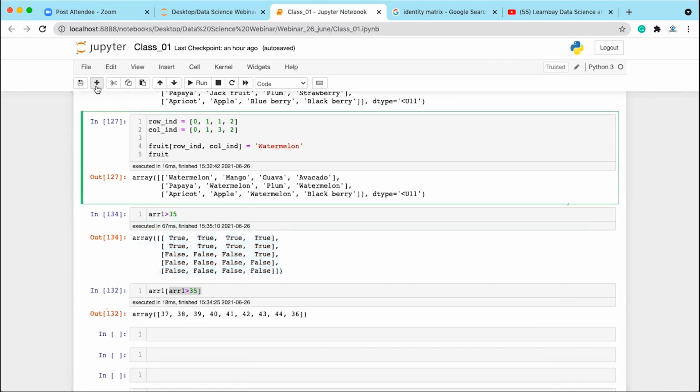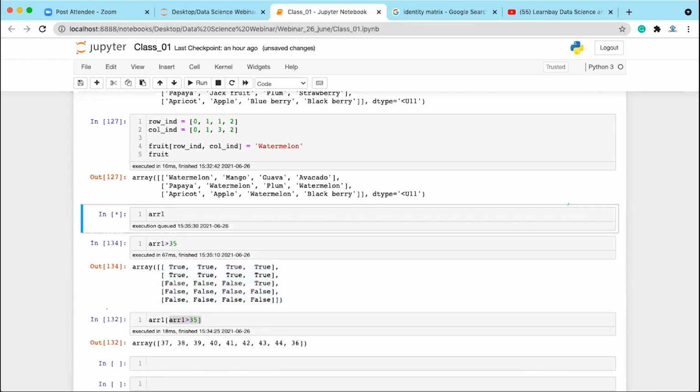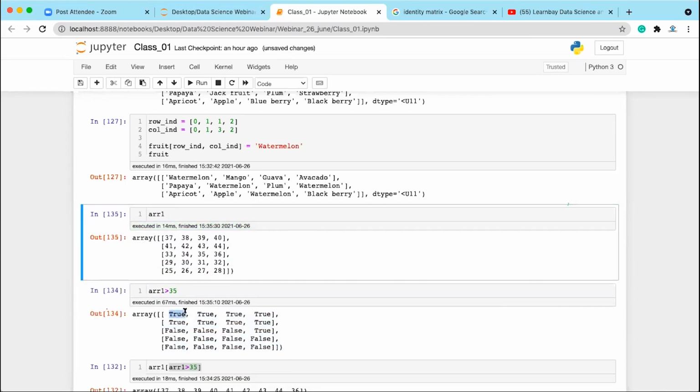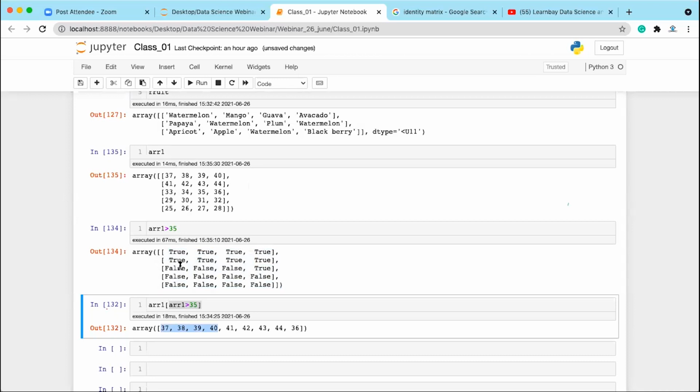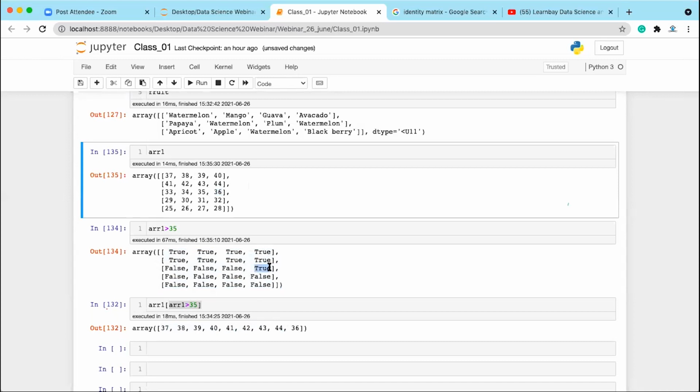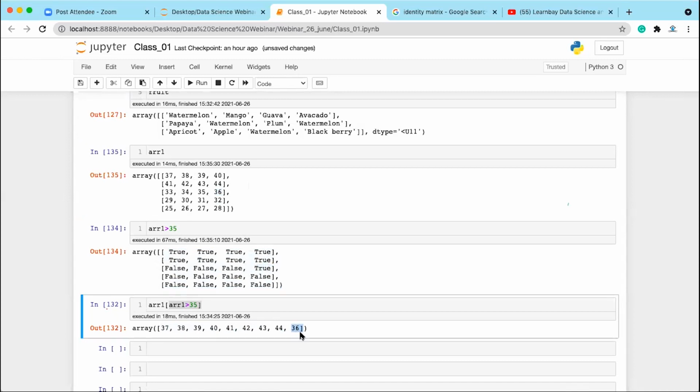If you print array one, see here, wherever you have true, here you have true: 37 and 40, so you have all those values. Then 41 to 44, all those values are true. Then this 36 is true, so 36 is also added.